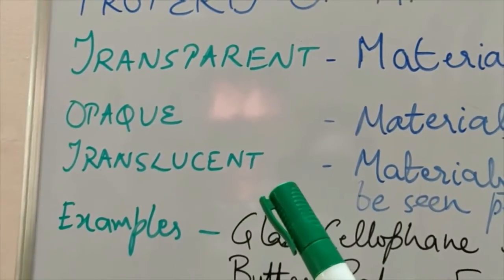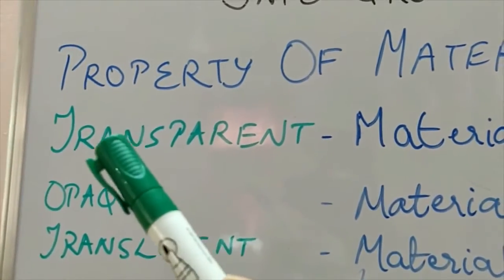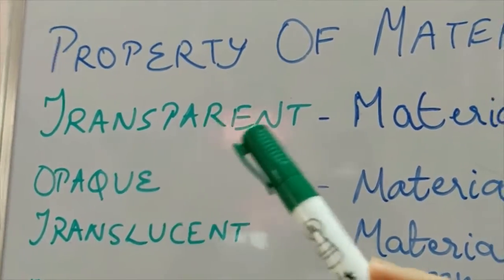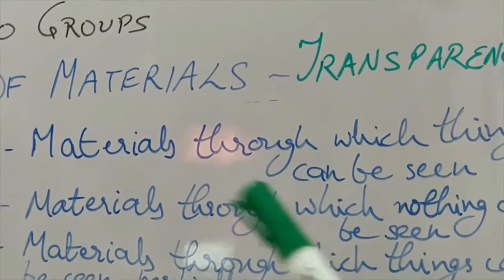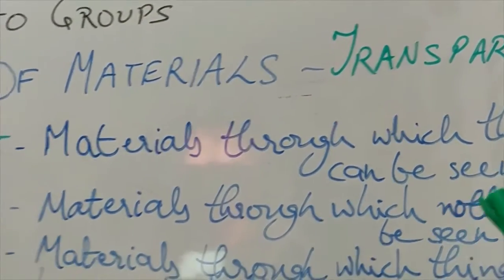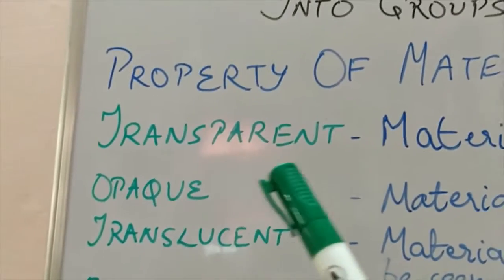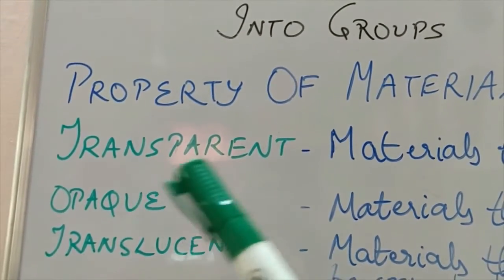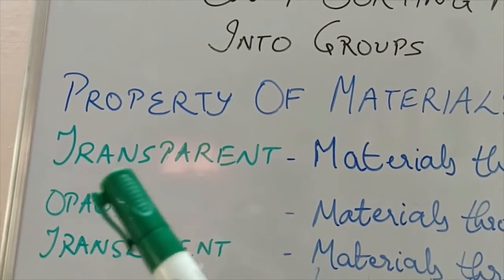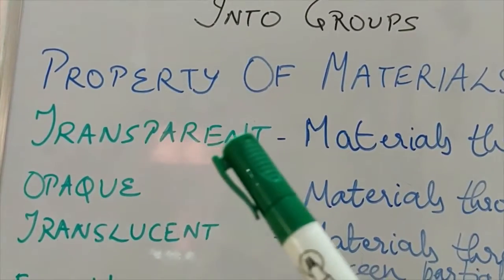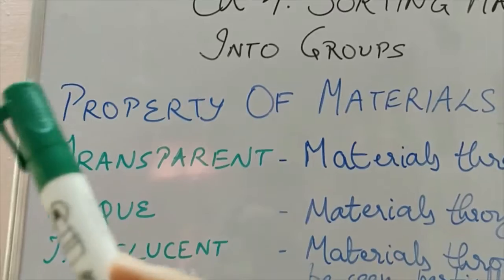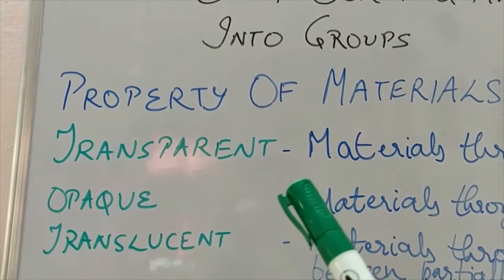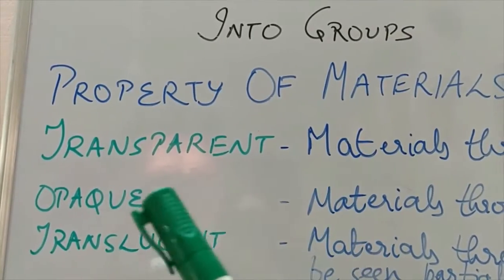I'll make it more clear. So first we go to transparent material. Materials through which things can be seen means anything which is kept inside this material, or if this transparent material is there, through it we can see the things which are there on the other side. So it means that a transparent material is the one which allows light to pass through it.